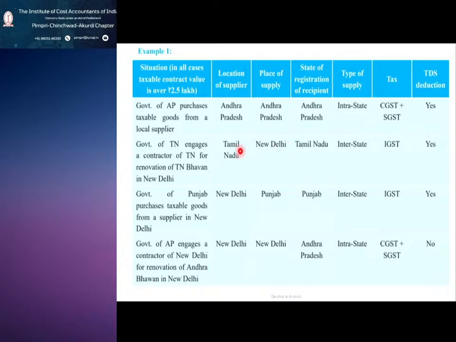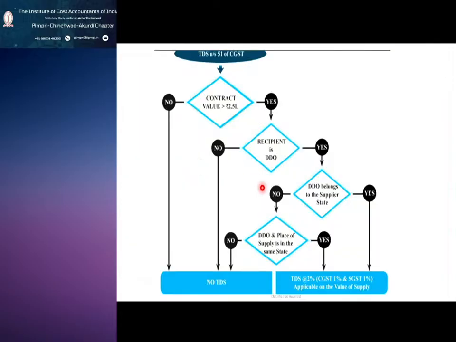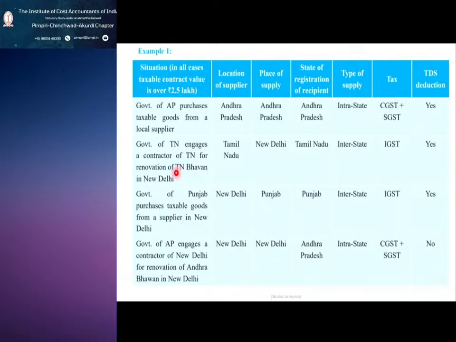So here the place of supply is New Delhi, but they are engaging the government of Tamil Nadu, they engage as a contractor of Tamil Nadu. So the DDO belongs to the supplier state. They engage as a contractor of Tamil Nadu only. So both of them are in the same state. So in that case TDS is applicable.